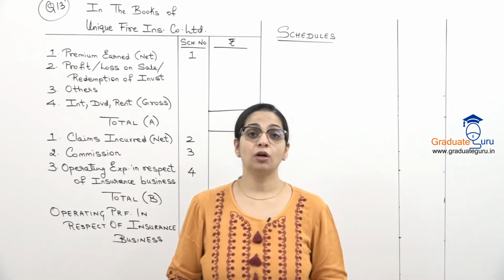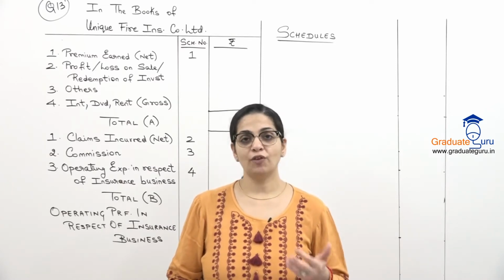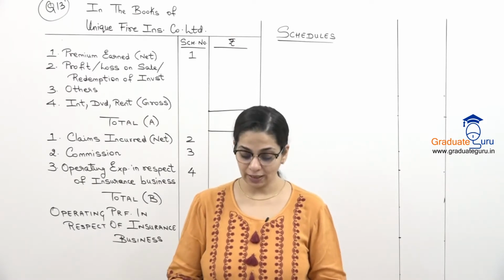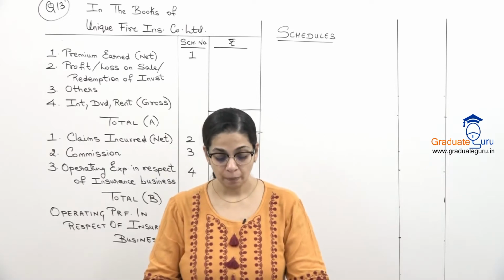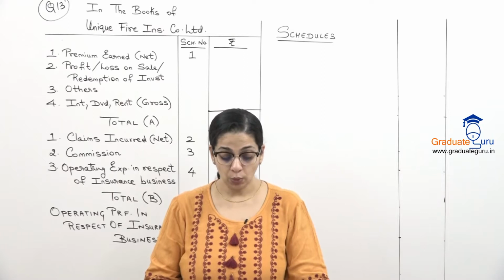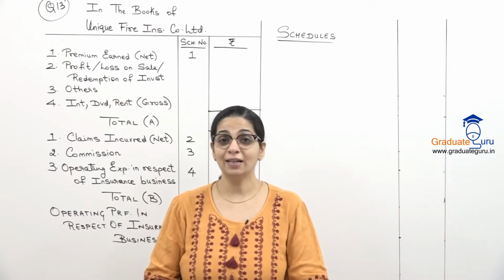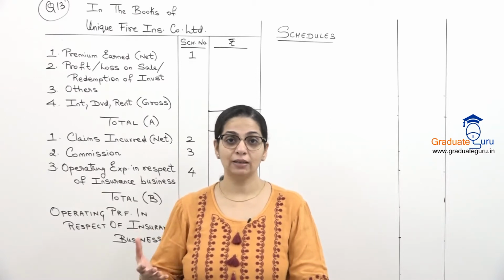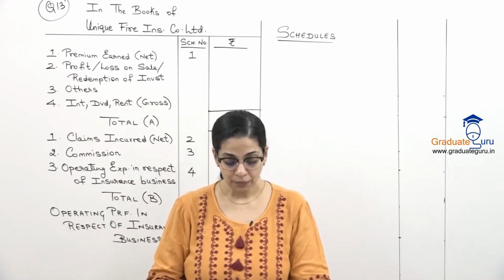Claims on reinsurance ceded is given. Management expenses again for fire business, for overall business. Commission is given on direct business, reinsurance accepted and reinsurance ceded. Loss on sale of investments दिया है, which is in respect of fire business. So in our second head, that is after premium, जो हम profit या loss दिखाते हैं on sale of investment, ये हम वहाँ पर दिखाएंगे.